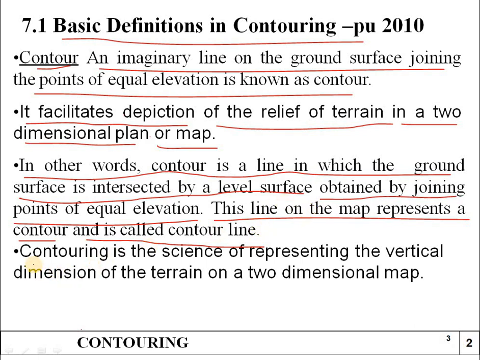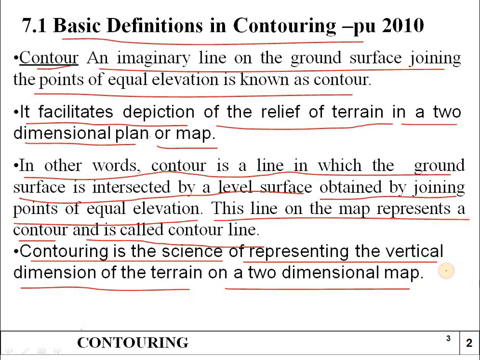Contouring is the science of representing the vertical dimension of the terrain on a two-dimensional map. Terrain means the height: mountains, plateaus or hills. We can represent them on the two-dimensional map by showing the contours.